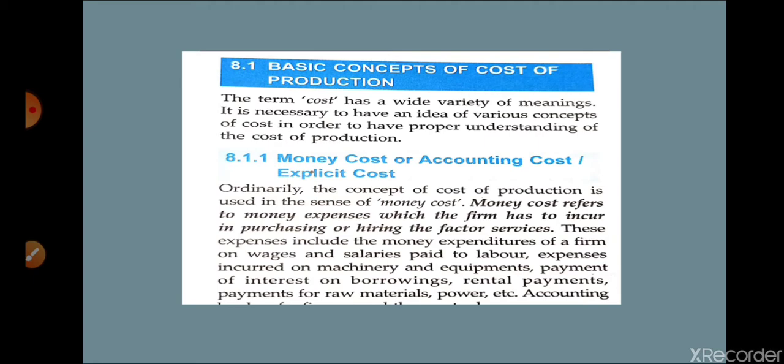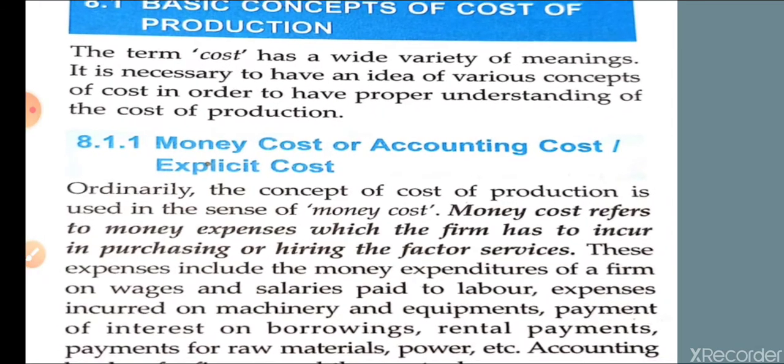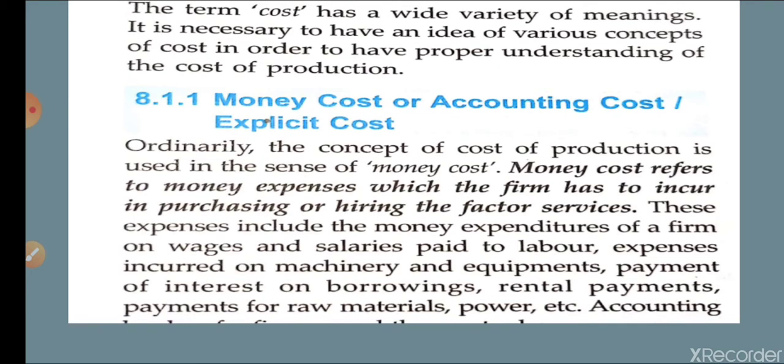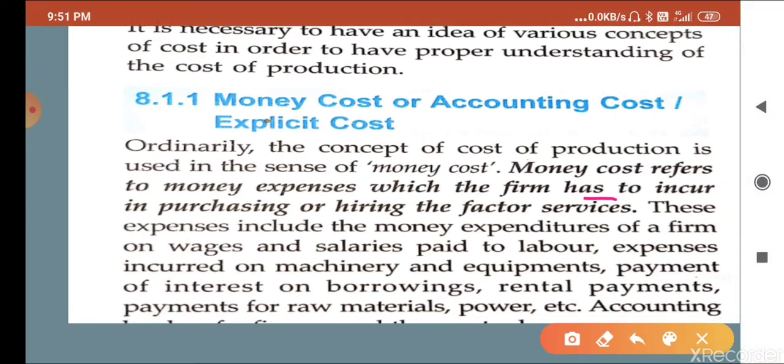So today's topic is the basic concepts of cost and production. We are going to discuss the basic concepts of cost of production, which kinds of cost you are going to find in the economy while you are producing products or commodities. So first point, money cost. So what is money cost? Money cost refers to the money expense which a firm has to incur in purchasing or hiring the factor services. So the words hiring the factor services are to be noted down.